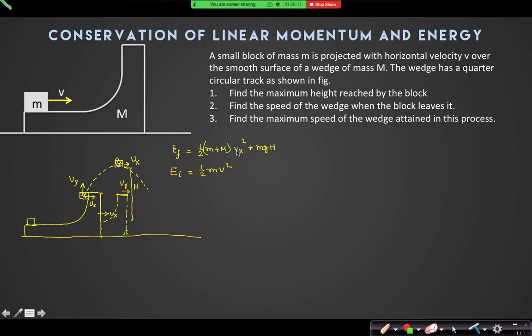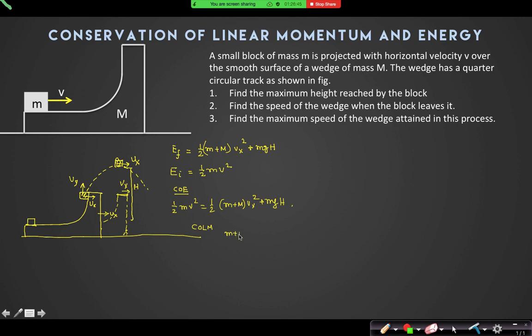And can I equate this too? But what is Vx? So this is one equation. Vx will come from conservation of linear momentum. So conservation of energy will give you one equation: half mv square equal to half (m plus M) Vx square plus mgh, and conservation of linear momentum will give you Vx.